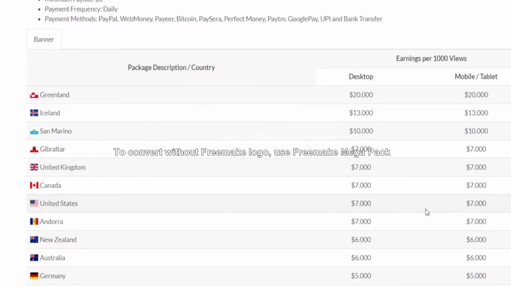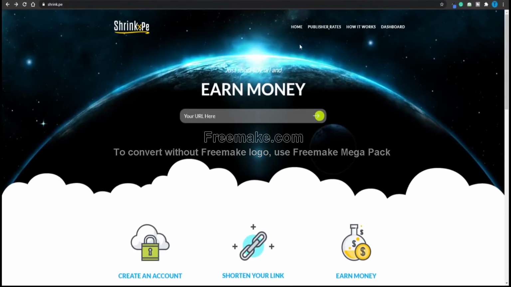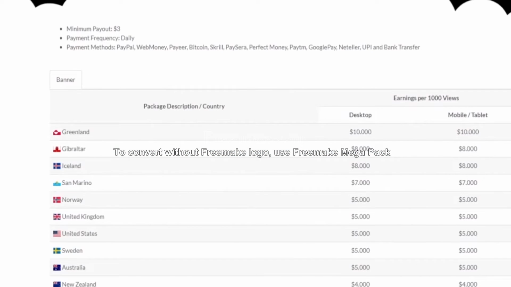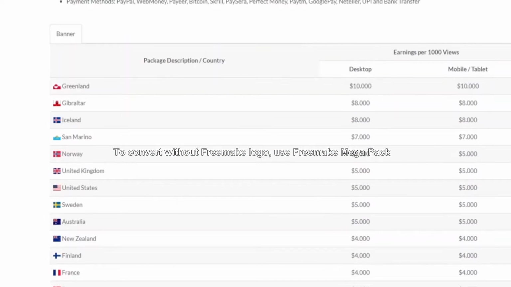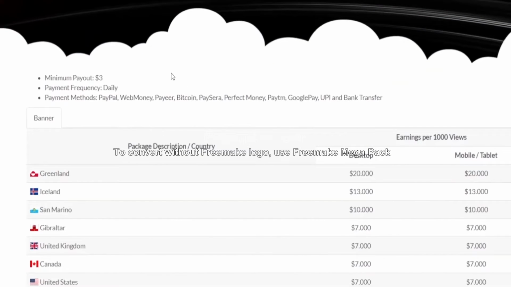Now, let's say that the average is about $7 on this website, and we are going to be focusing on US citizens. Now, if you go over to shrink.pe, they also have a publisher rates section, and if you click on that, you should notice right away that the rates here are a little bit lower. You could also give this one a try, but instead I want you to focus on this one for now on shrinkearn.com, because it is a little bit more profitable, and that way you are not leaving any money on